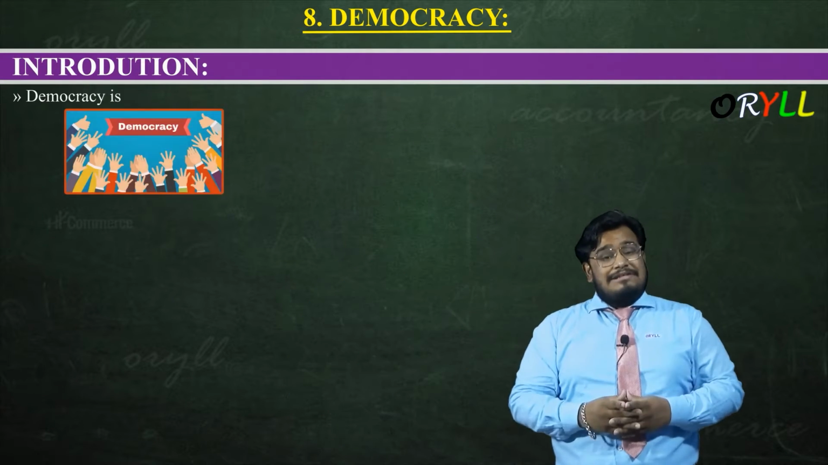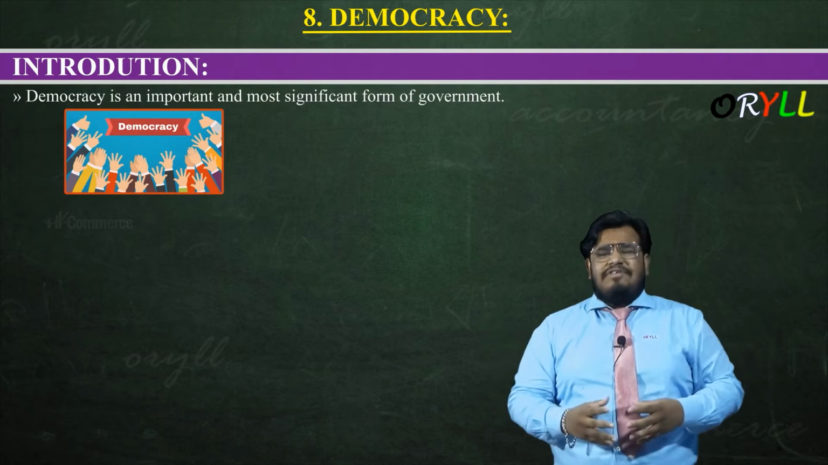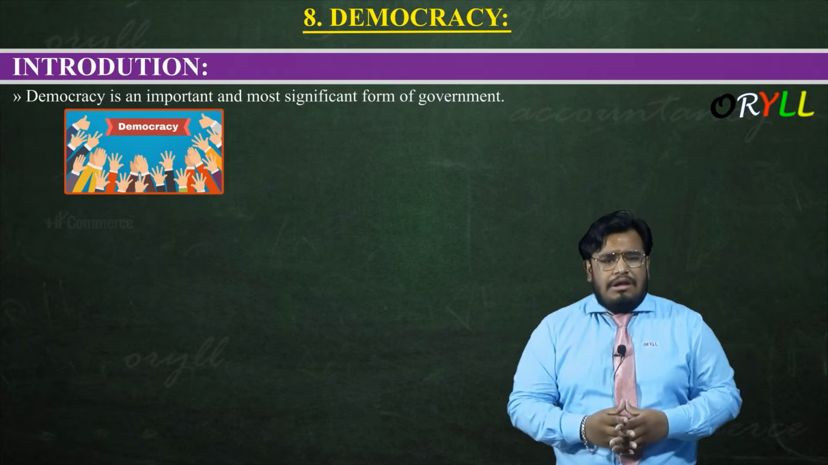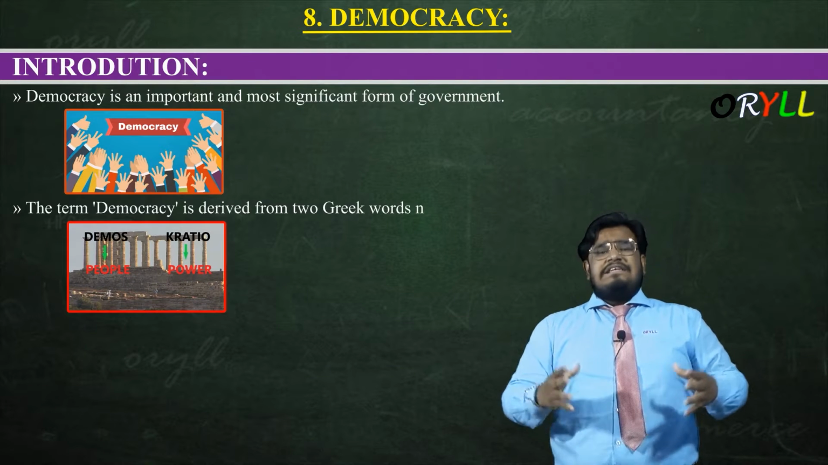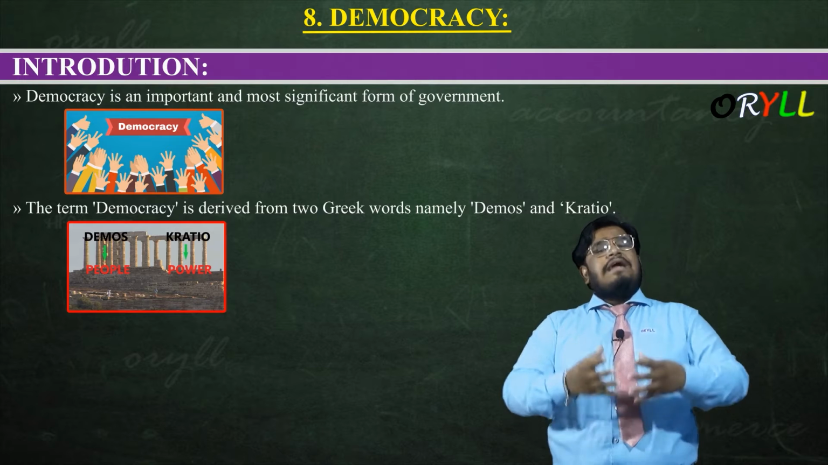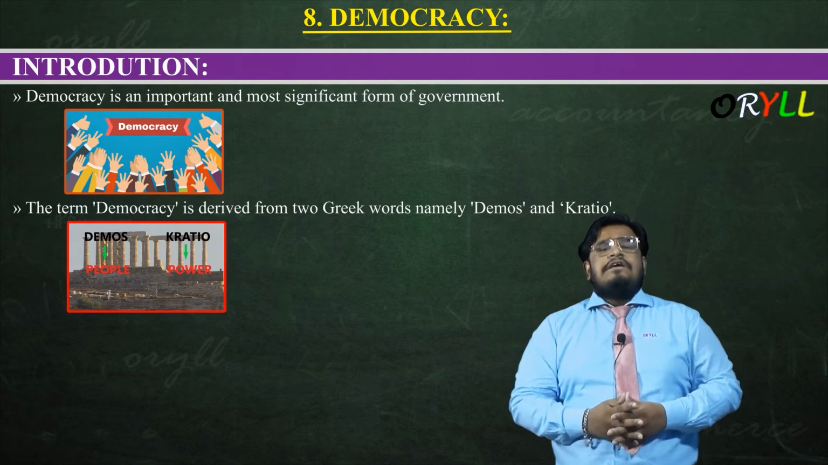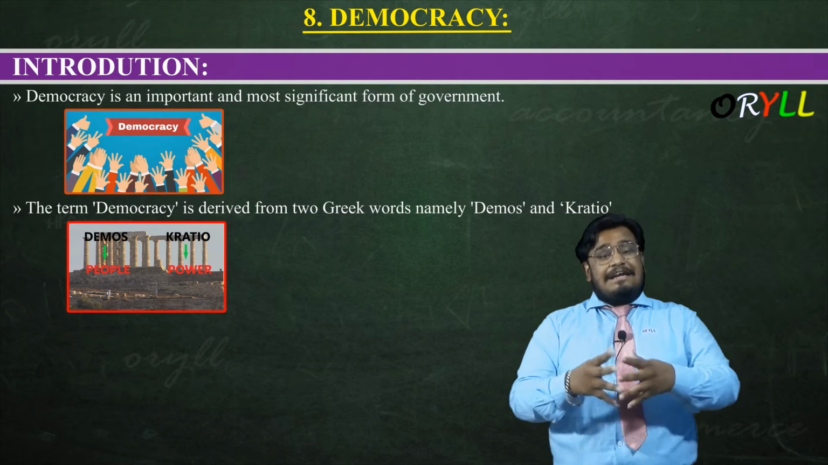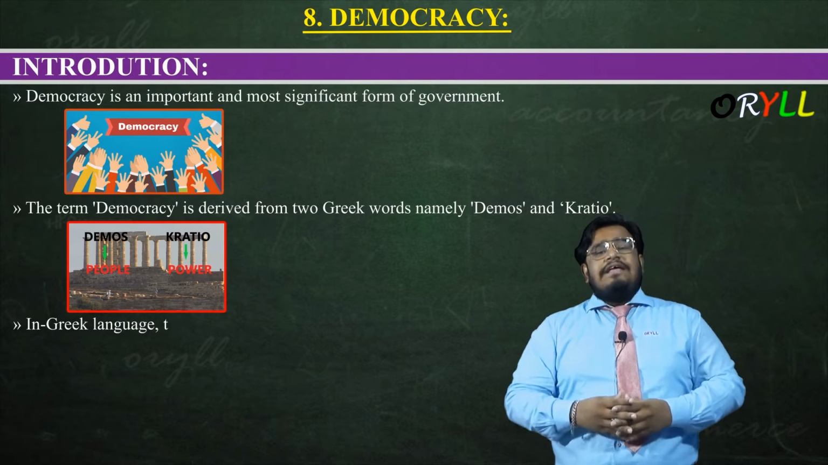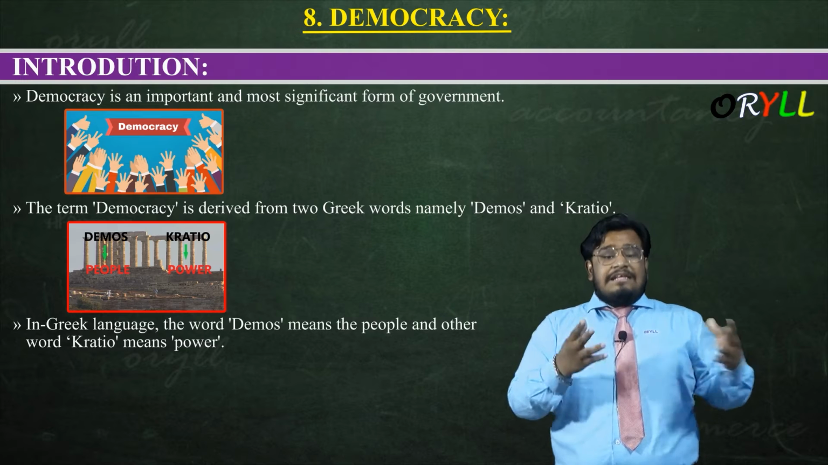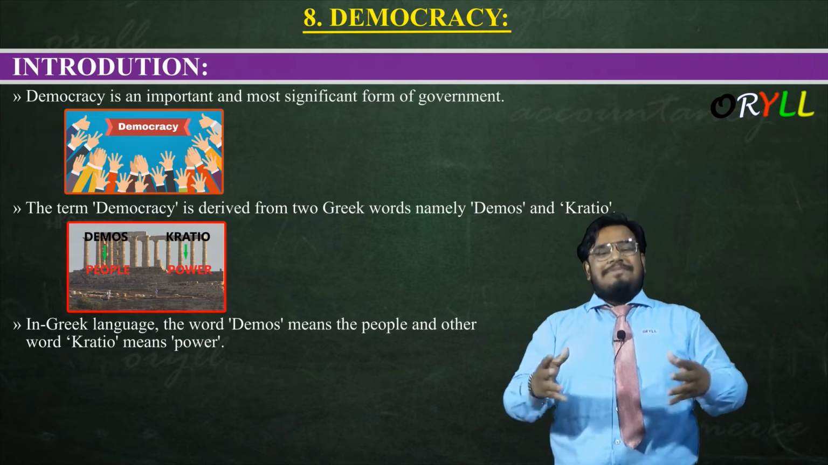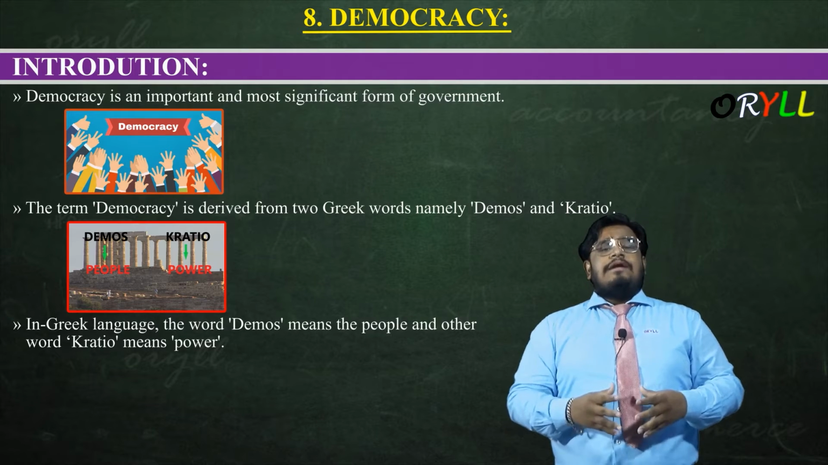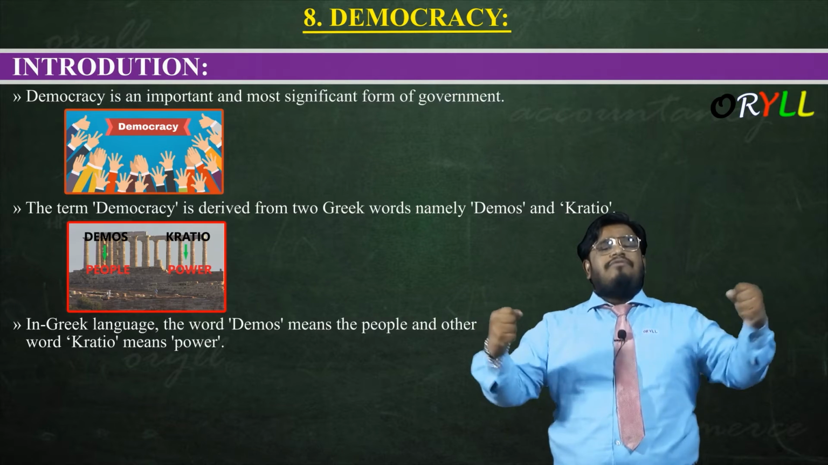Introduction: democracy is an important and most significant form of government. So democracy is what? It is a form of government. The term democracy is derived from two Greek words, namely demos and kratos. So what are the two Greek words from which democracy is derived? It is demos and kratos. In the Greek language, the word demos means the people and the other word kratos means power. That means literally democracy means power of the people.